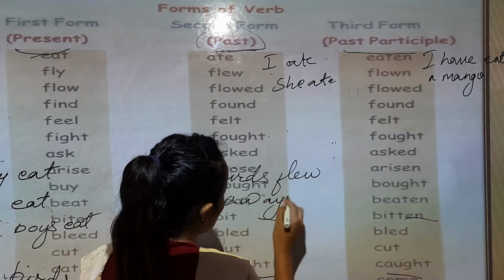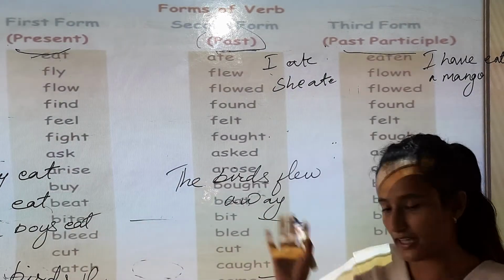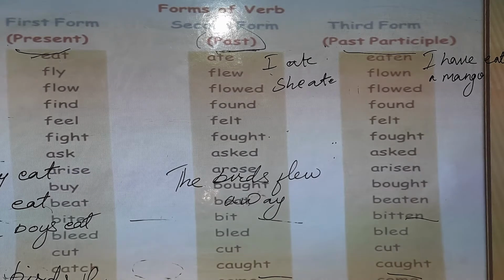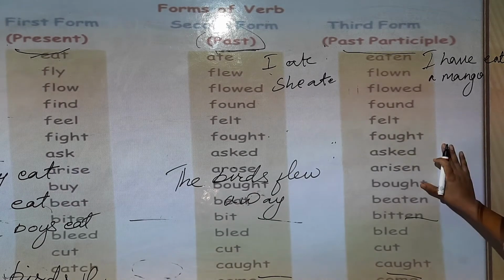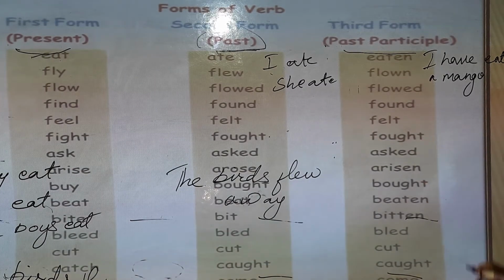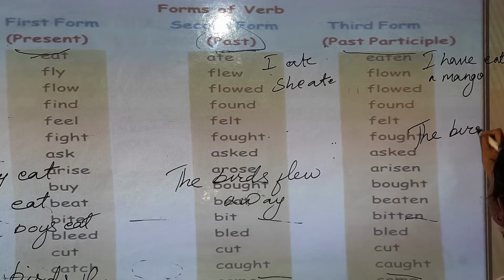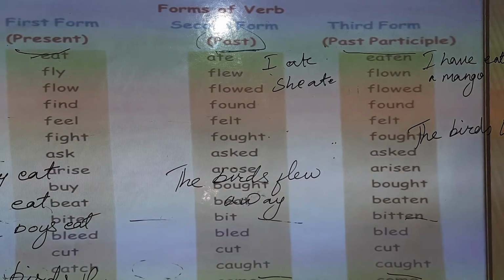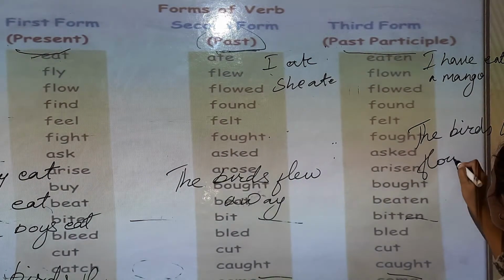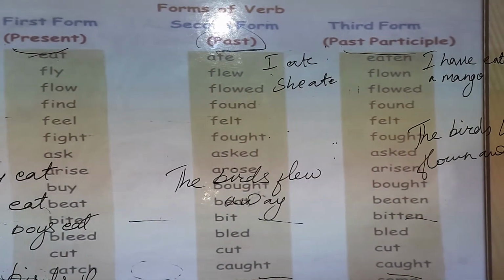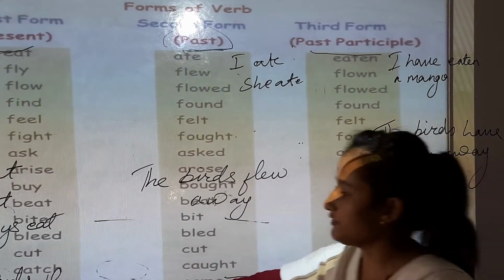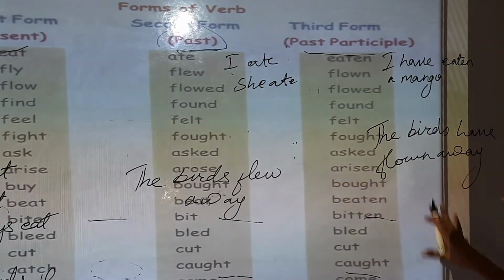Okay, now next, third form, flown. The birds have flown away. Flown, F-L-O-W-N. So, first form, second form and third form.